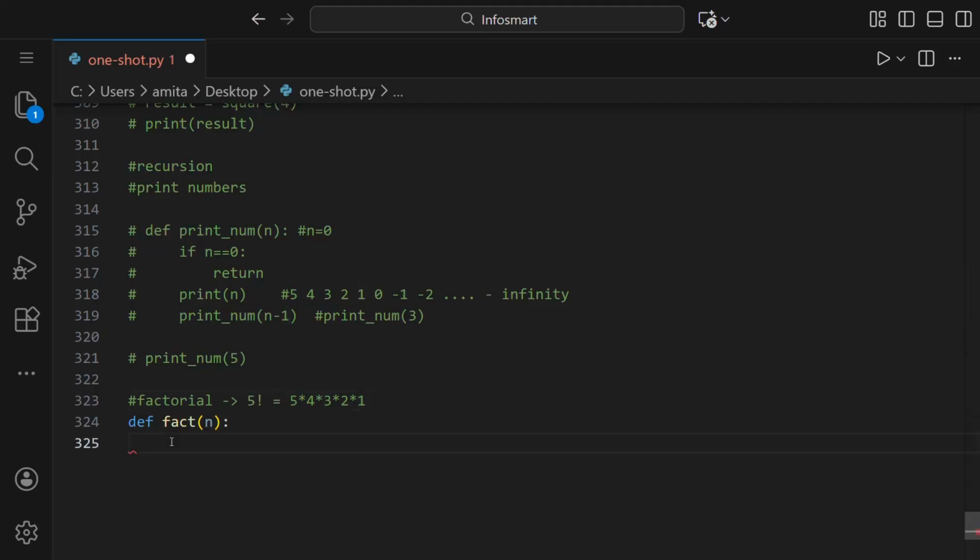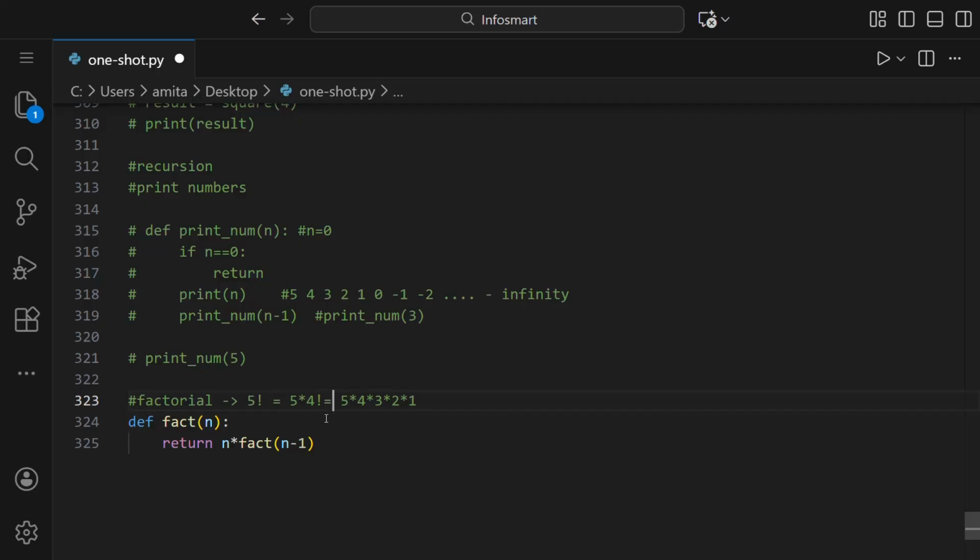So what we have to do here is make this function return a value. If you see 5 factorial one by one, it's 5 into 4 first. So here we'll write n into factorial of n minus 1, because you can see this is 5 into 4 factorial.